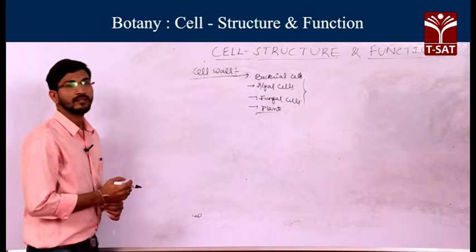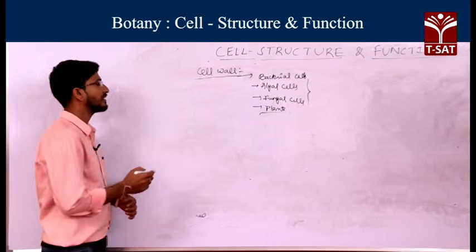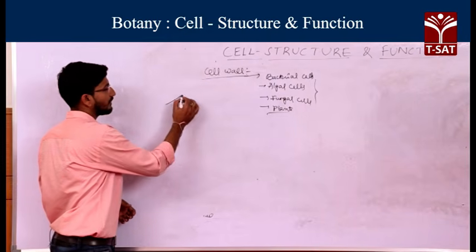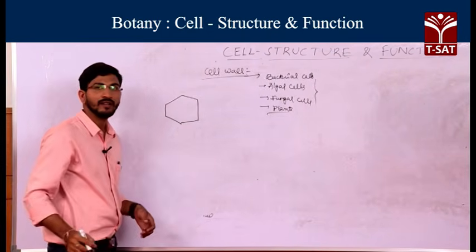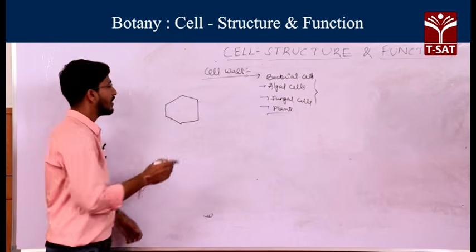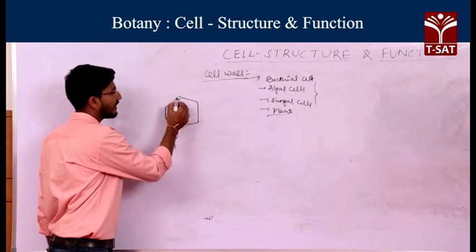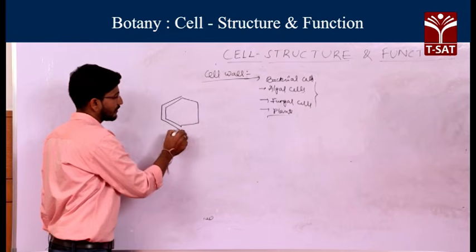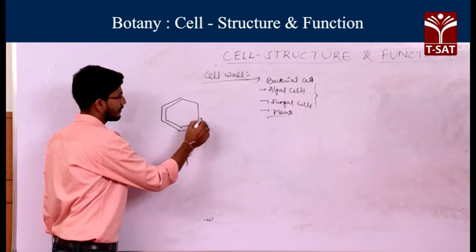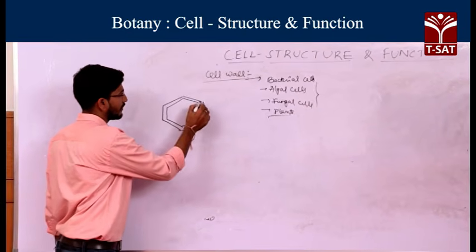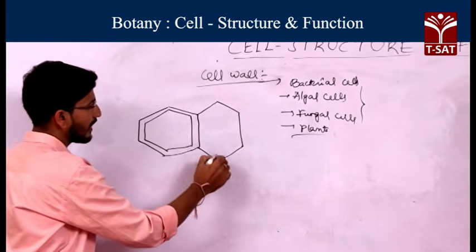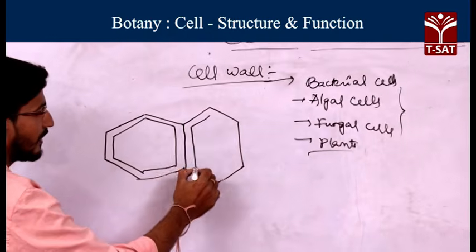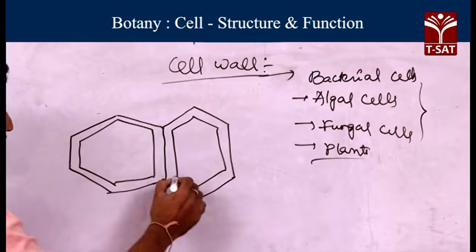What are the major layers present in the plant cell wall? In the plant cell wall you will find three layers. These are the middle lamella, the primary cell wall, and the secondary cell wall.